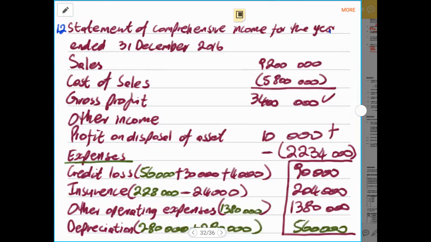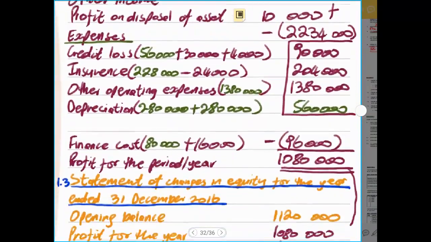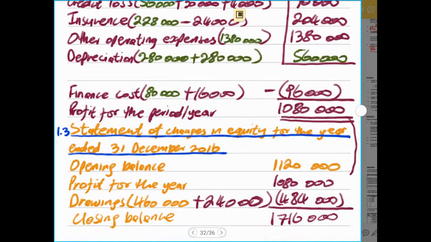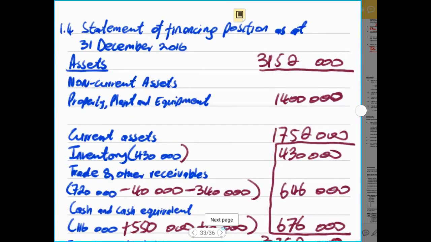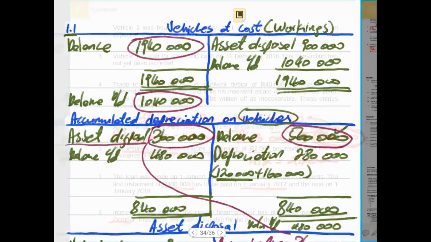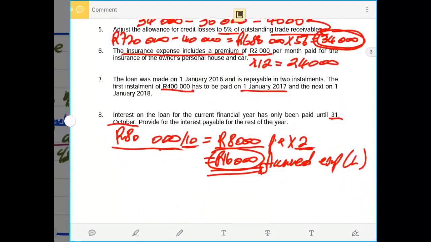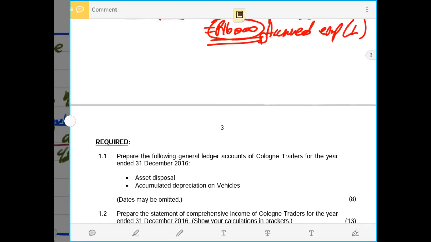Our statement of changes in equity and our income statement are complete. There you can see it throughout. This amount is the one that you see in the balance sheet. And from here we can say the whole exercise has been completed, and you can see that we have covered all the adjustments and all that was required.